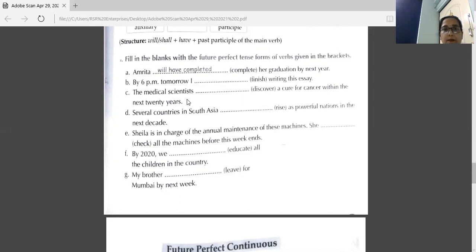C, the medical scientist will have discovered a cure for cancer within the next 20 years. Next sentence.